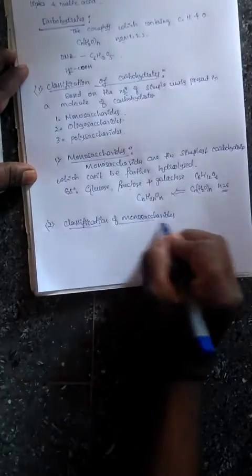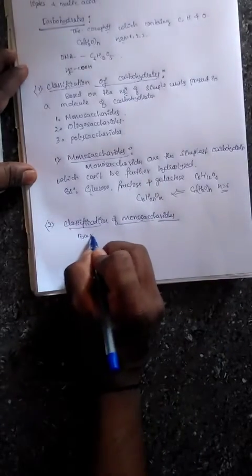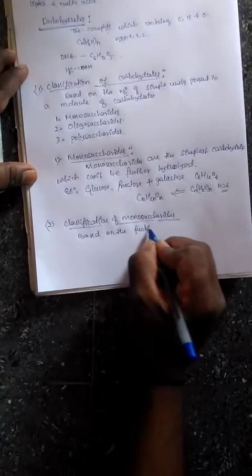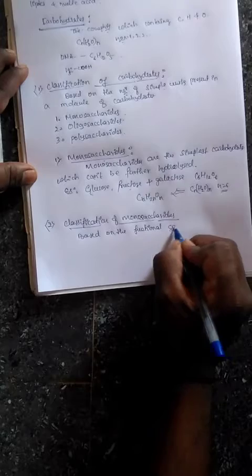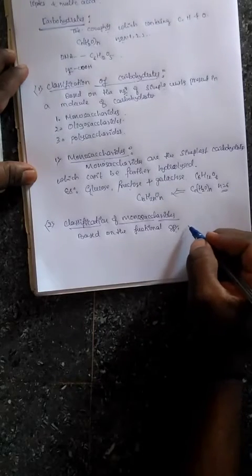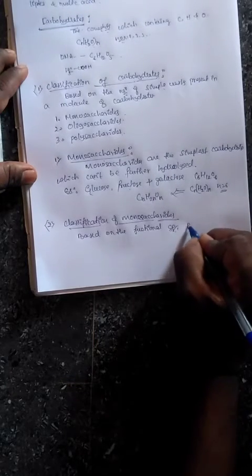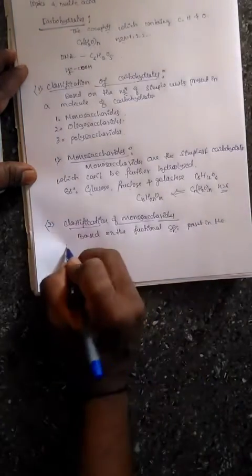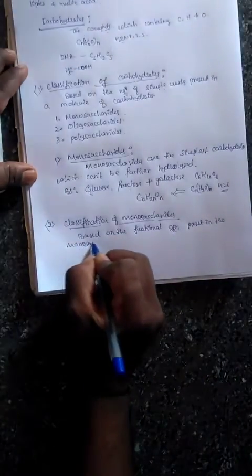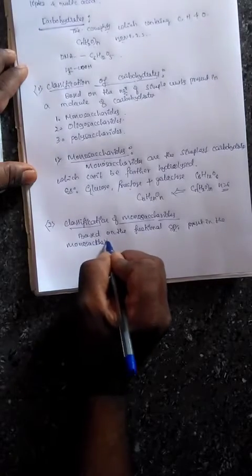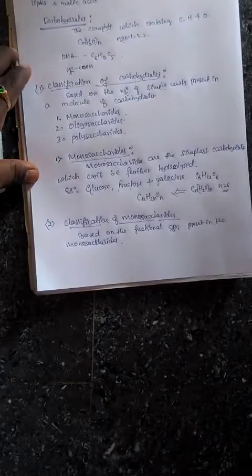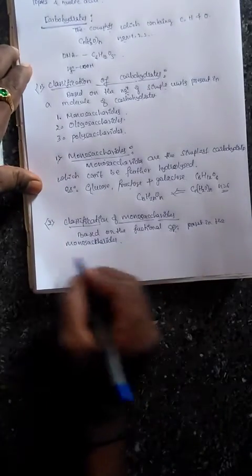Classification of monosaccharides. Here monosaccharides are classified on the basis of the functional group, that is, the type of functional group present in the carbohydrates. Monosaccharides are classified into two types on the basis of the functional group.